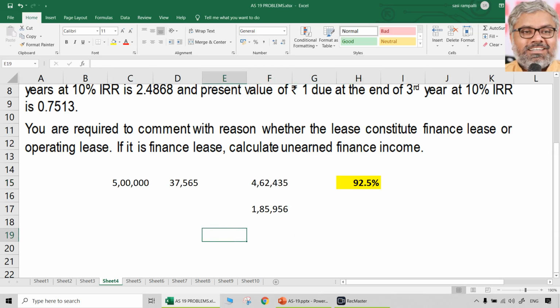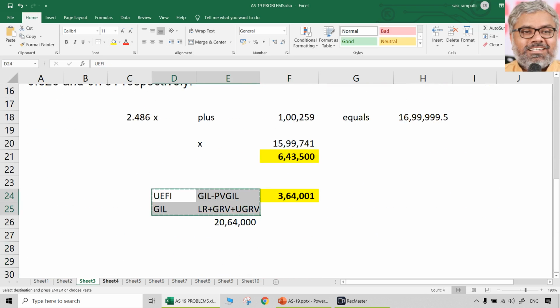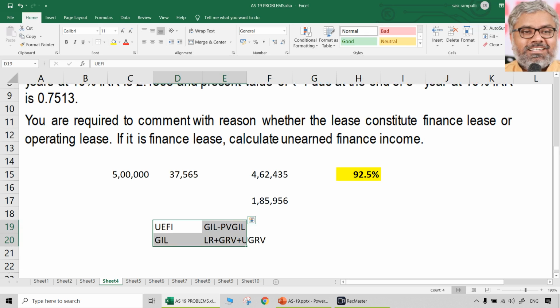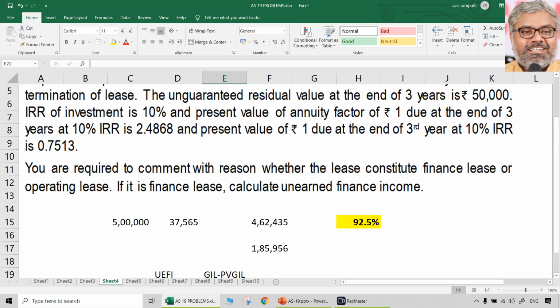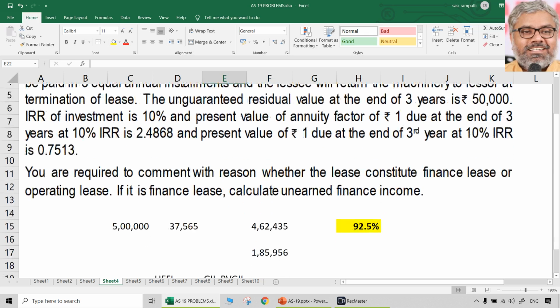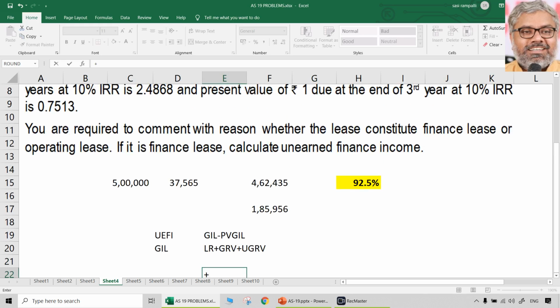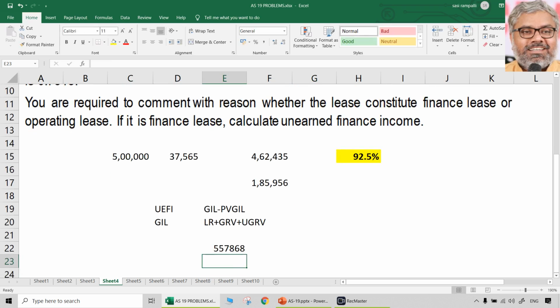Second part of the question, unearned finance income. Once again, same story. Unearned finance income means what? Same formula you have to write. What is the formula? Gross investment in lease minus present value of gross investment in lease. Then what is gross investment in lease? That is lease rentals plus guaranteed residual value plus unguaranteed residual value. In this case also there is no guaranteed residual value, there is only unguaranteed residual value. That's okay. Whatever the case given, accordingly we have to take. So what will be the lease rentals? Not present values, just lease rentals. That is annual lease rental we already know, multiplied with how many years now? 3 years. That is lease rentals. So lease rentals will be how much?